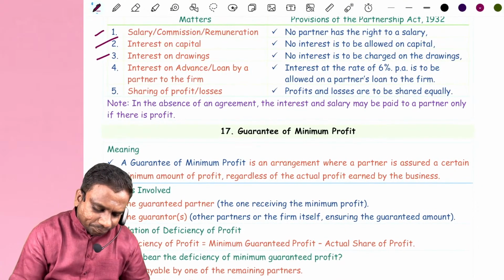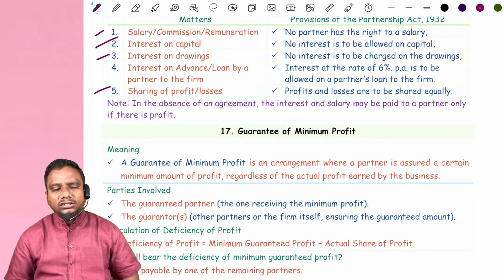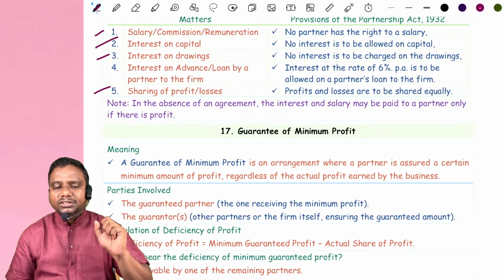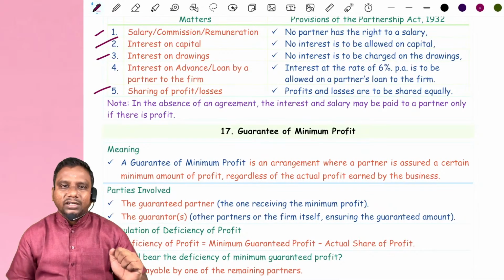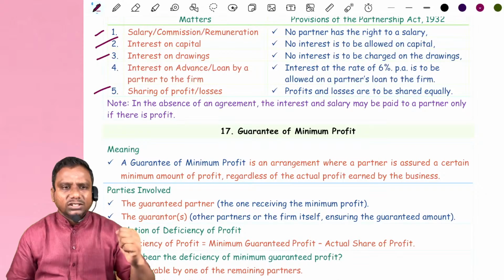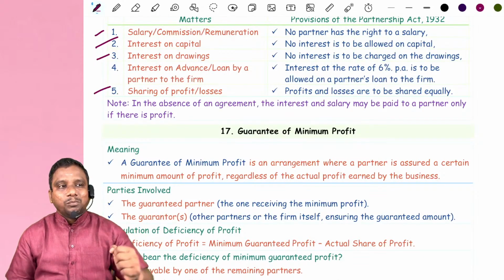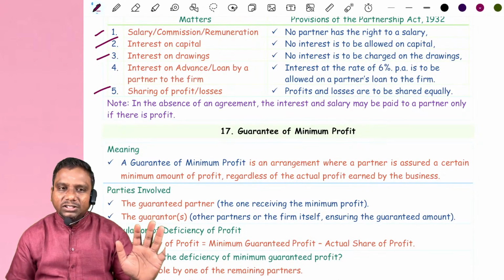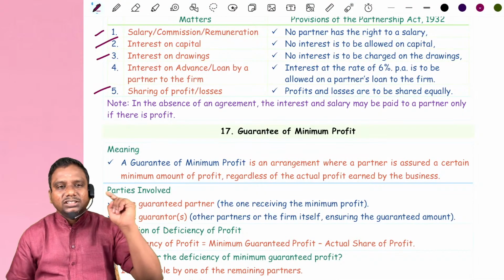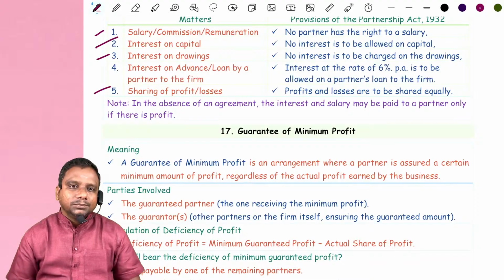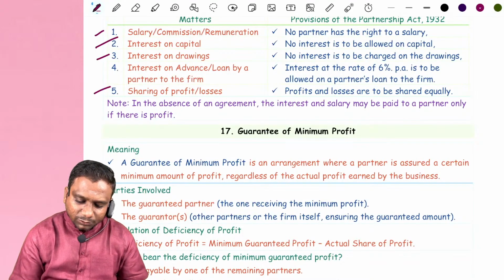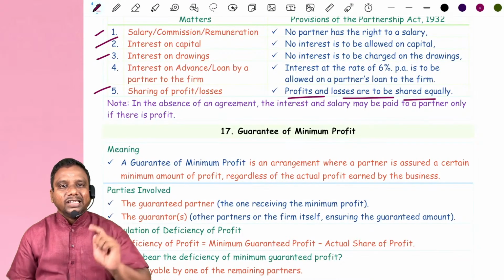At the same time, sharing of profits and losses. Suppose between two partners there is no profit sharing ratio, and now they have a dispute regarding this. Some partner is asking for more share. In that case, the partnership deed has no profit sharing ratio, so the partnership act says you share the profits and losses equally.